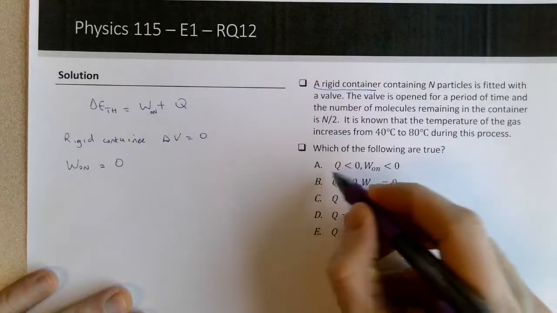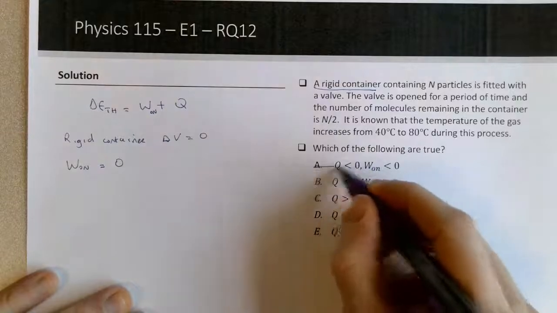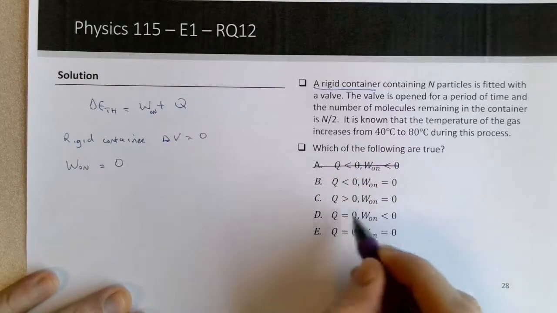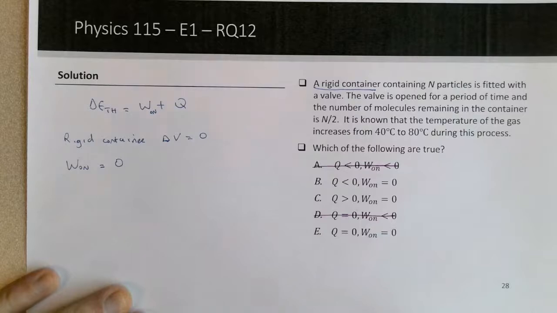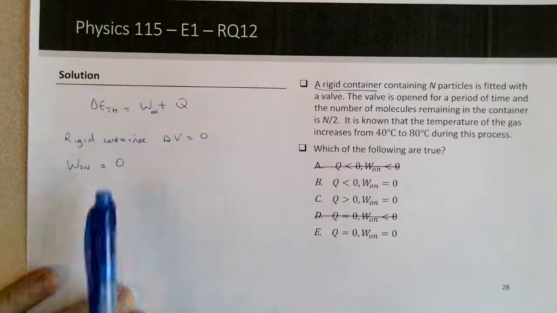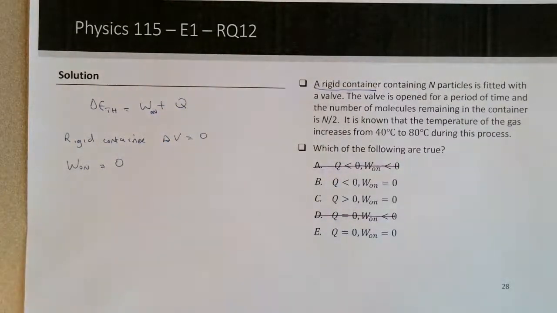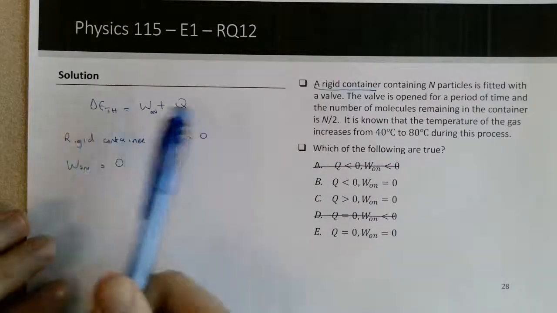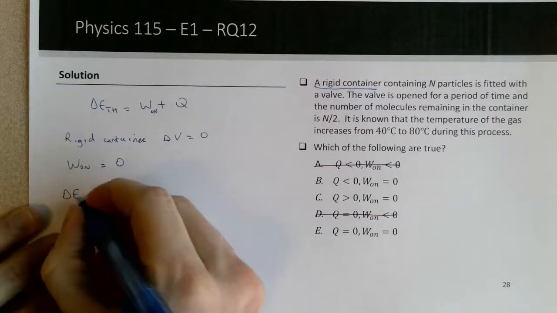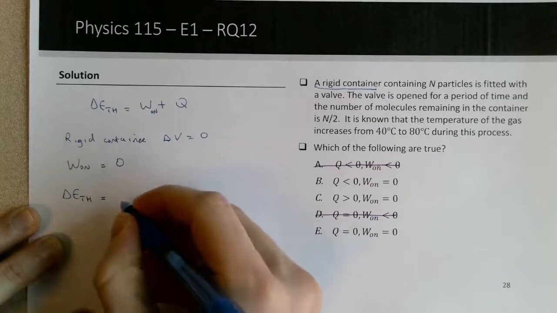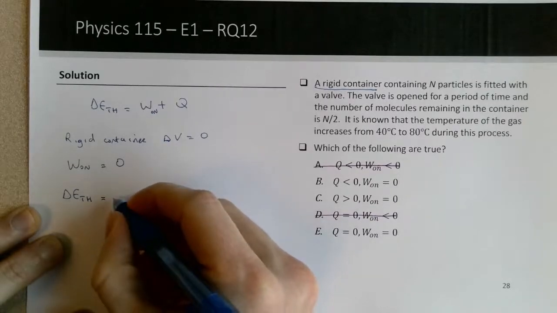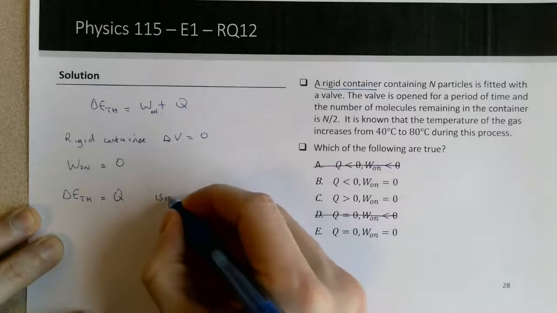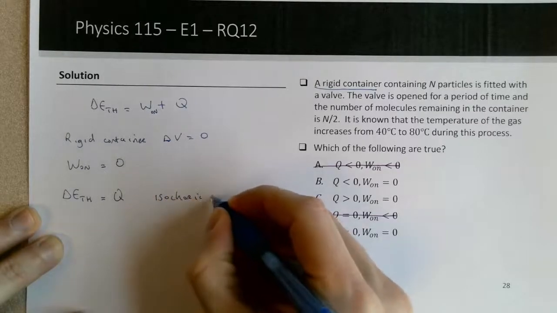So we can definitely rule out choices A and D based on this reasoning alone. If you get a multiple choice quiz, instead of taking a guess at 1 out of 5, it's 1 out of 3, just based on knowing that you don't have any work done. So that means the first law of thermodynamics in this situation simplifies to delta E thermal equals Q. This is true for isochoric, constant volume processes.